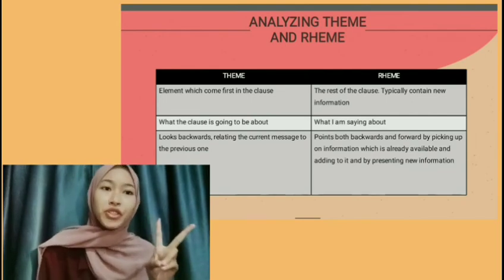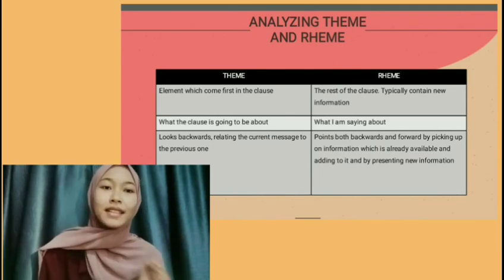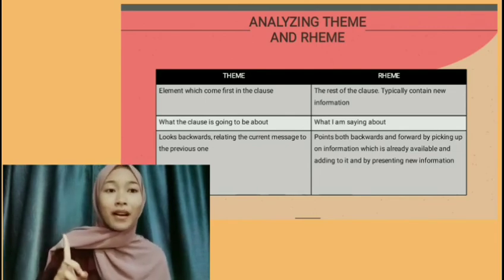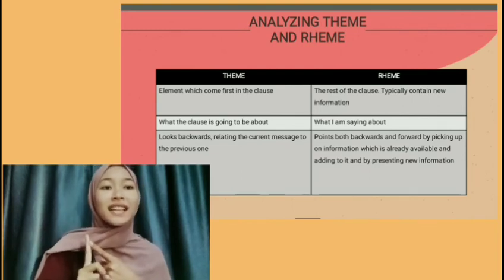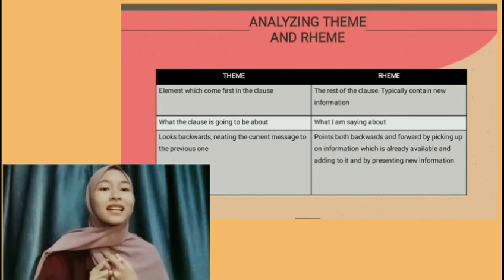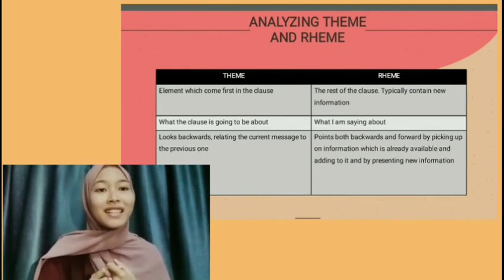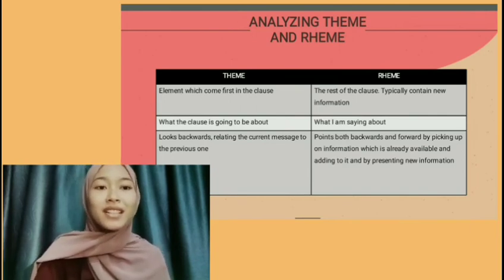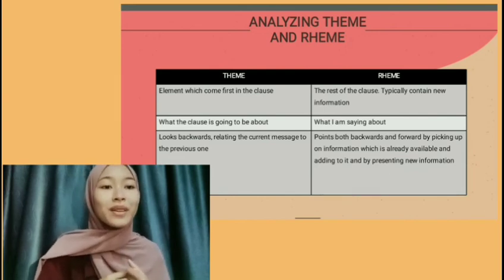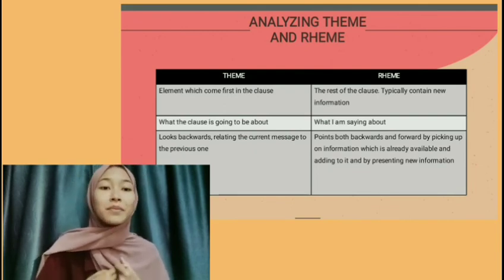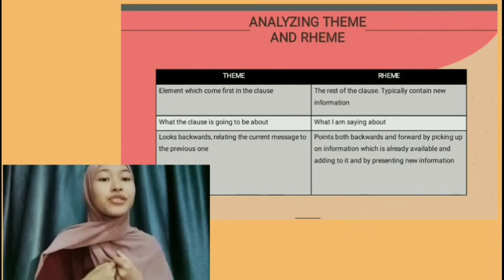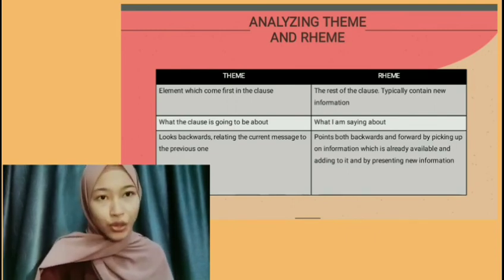There are only two positions of constituents recognized in a clause: the first part and the last part. The first part of a clause is called the theme. Halliday, 1985, page 39, says that theme is the starting point for the message that informs what the clause is going to be about. Theme is the topic of the sentence in a clause. The first part of a clause has the most influence on the rest of the message in a clause.